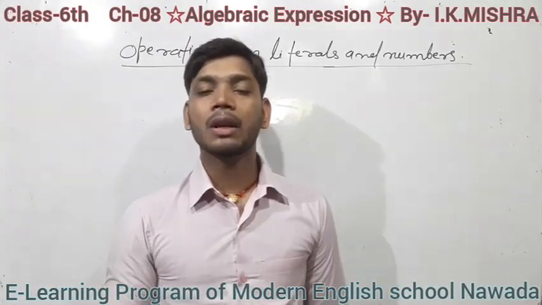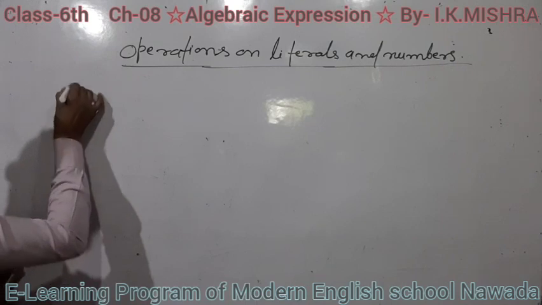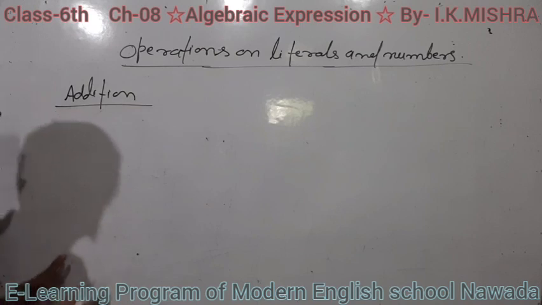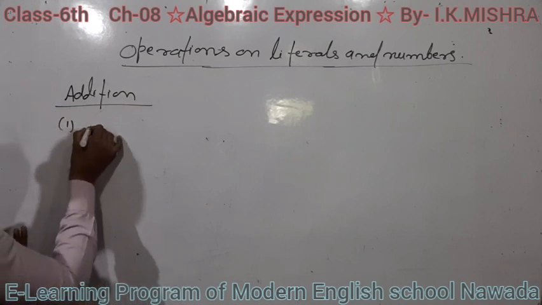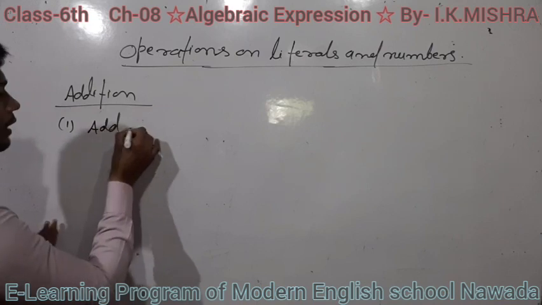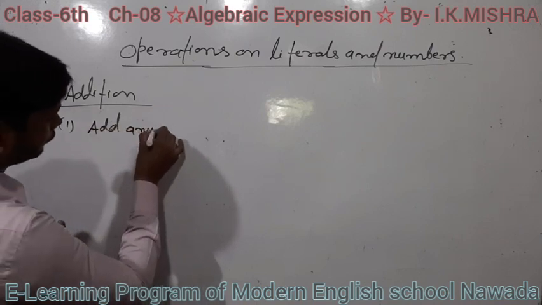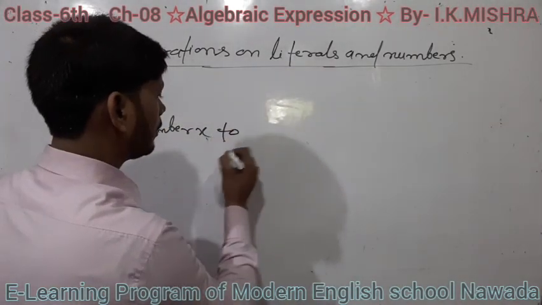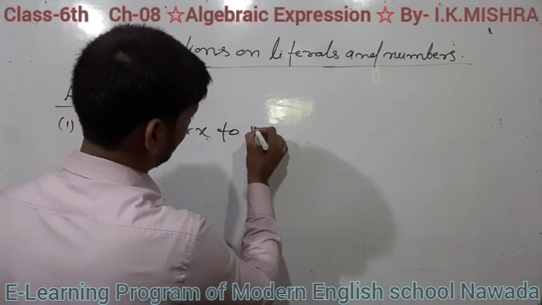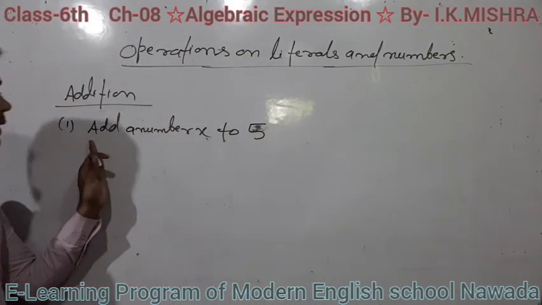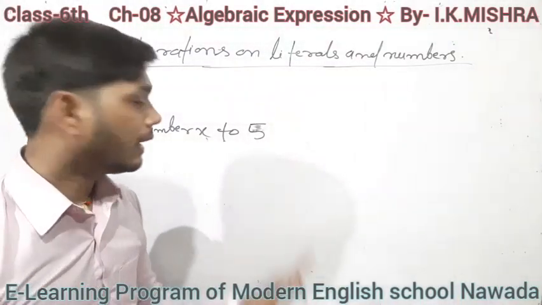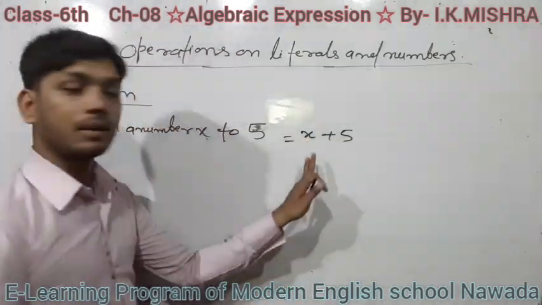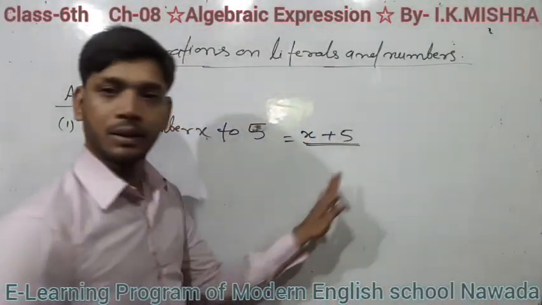Students, first operation, addition. Suppose you have to write: add a number x to 5. Add number x to 5. It will be written as, students, x plus 5. That means this is an algebraic representation.